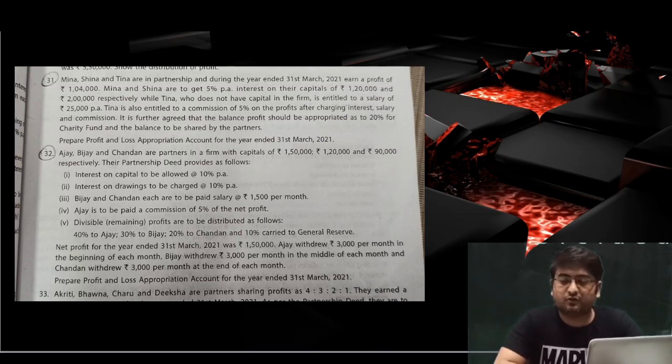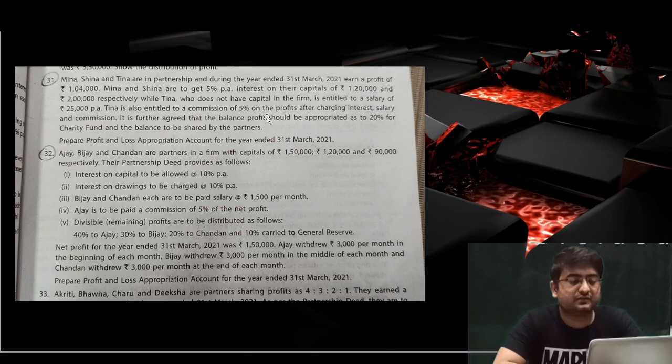Moving on, you can see on the screen the question and other things. The 31st question, we will solve. Meena, Sheena, and Tina are in partnership, and during the year ended 31st March 2021 earn a profit of 1,04,000 rupees. The profit given for the entire year is 1,04,000.